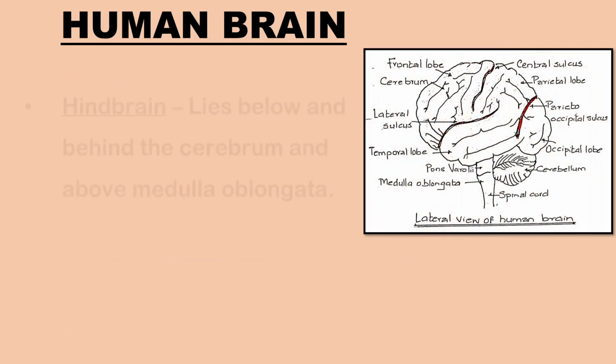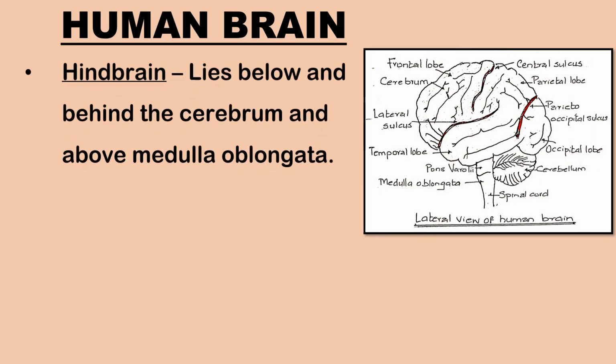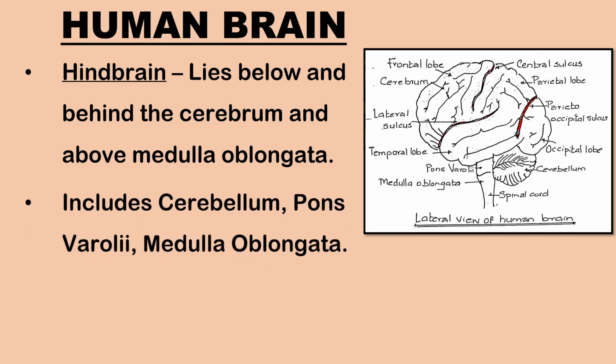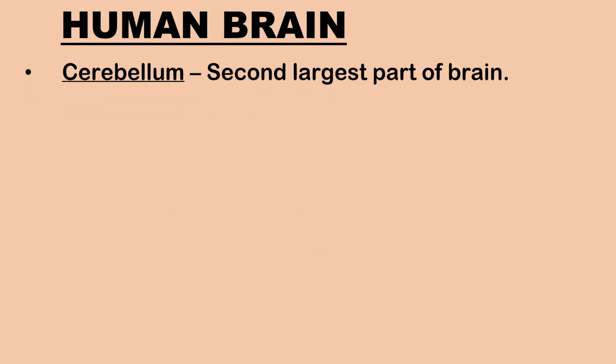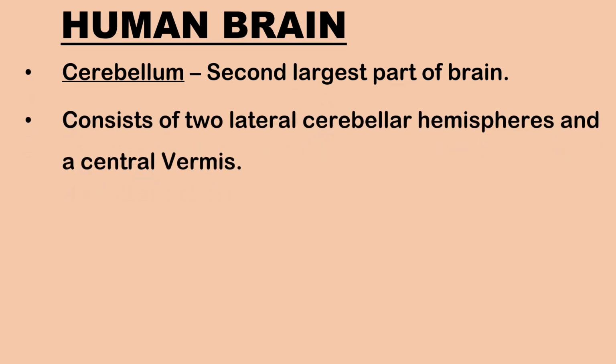Hindbrain lies below and behind the cerebrum and above the medulla oblongata. It includes the cerebellum, pons varolii, and medulla oblongata. Cerebellum is the second largest part of the brain. It consists of 2 lateral cerebellar hemispheres and a ventral vermis.